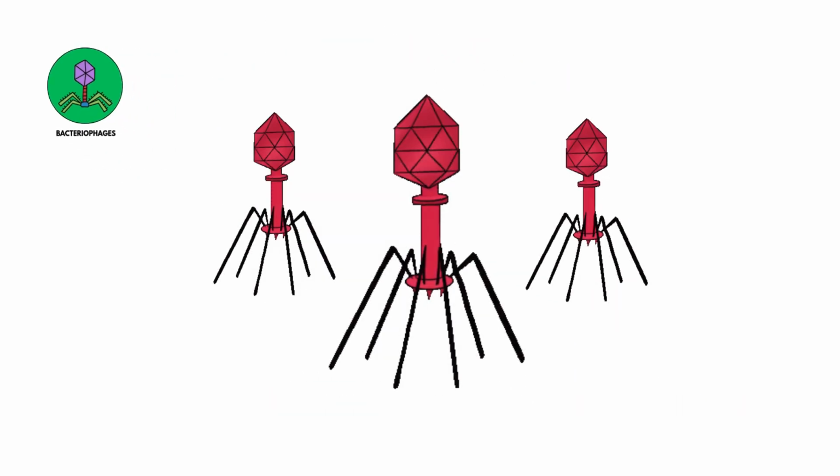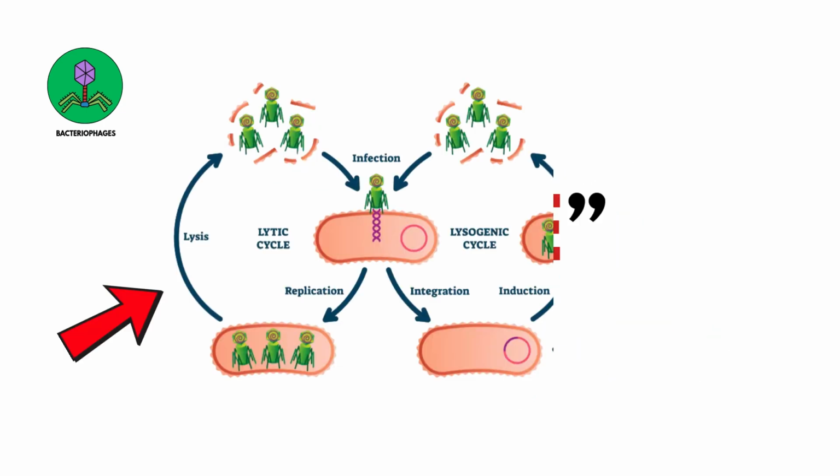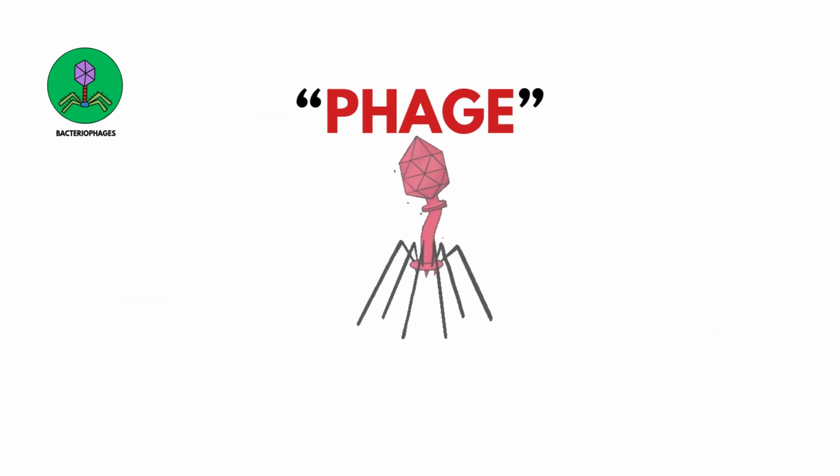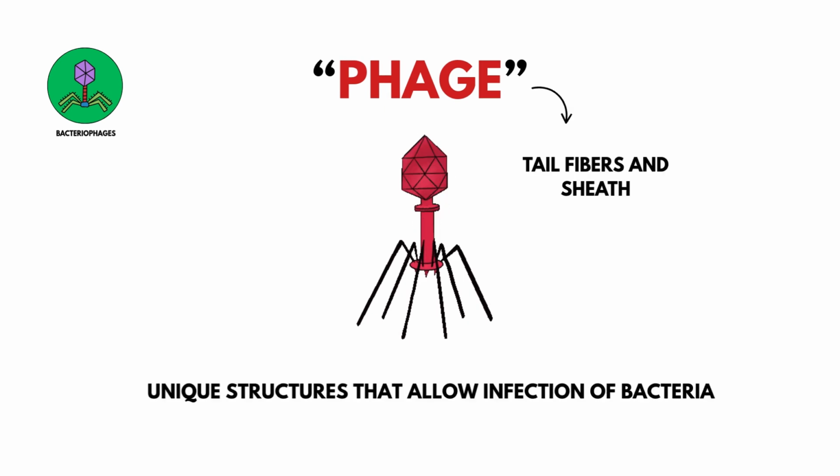Bacteriophages. These are viruses that target bacteria. They inject their DNA directly into the host and can switch between the lytic and lysogenic cycles. On test day, remember the phage tail fibers and sheath, unique structures that allow infection of bacteria.